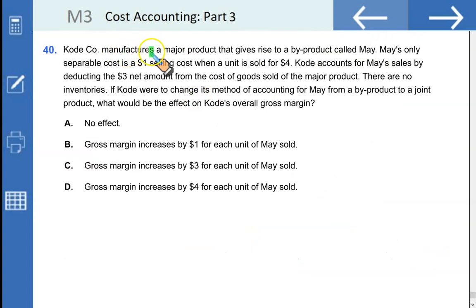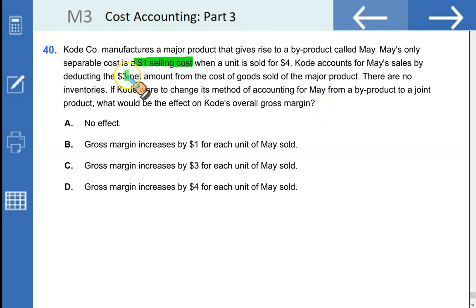Coat company manufactures a major product that gives rise to a byproduct called May. May's only separable cost is $1 selling cost when a unit is sold for $4. Coat accounts for May sales by deducting the $3 net amount from the cost of goods sold of the major product. There are no inventories. If Coat were to change its method of accounting for May from a byproduct to a joint product, what would be the effect on Coat's overall gross margin?